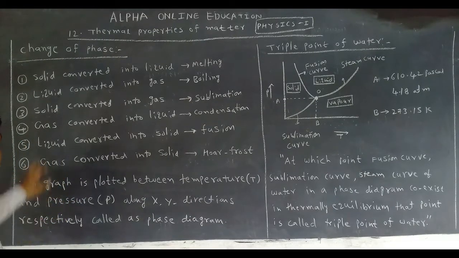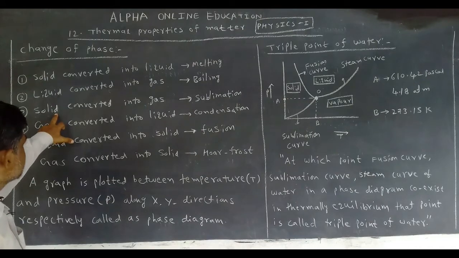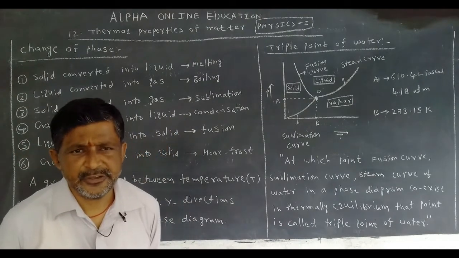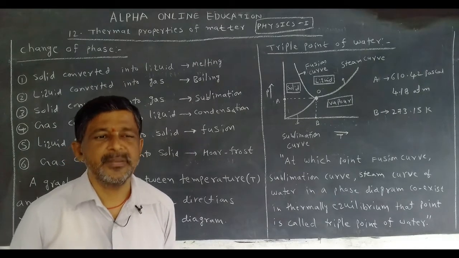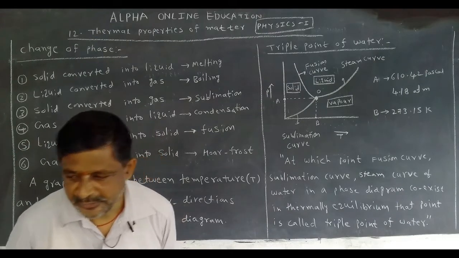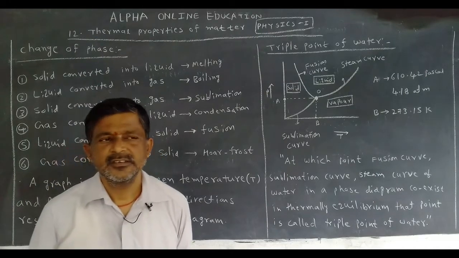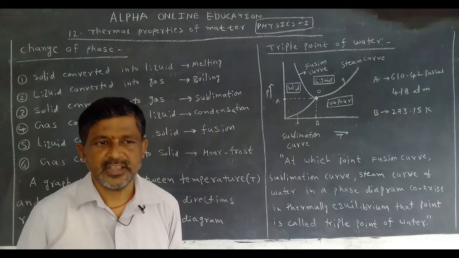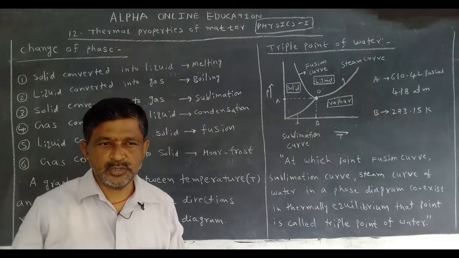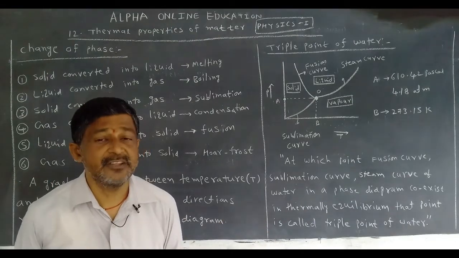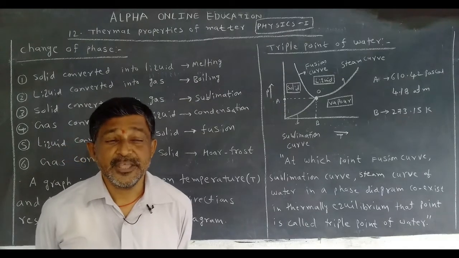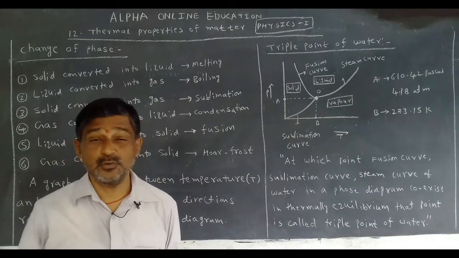Now, this is a special case: the conversion of solid into gas is called sublimation. Is there any example? Yes. Naphthalene tablets, which we put in almirahs or in clothes, as air purifiers that give a good smell.